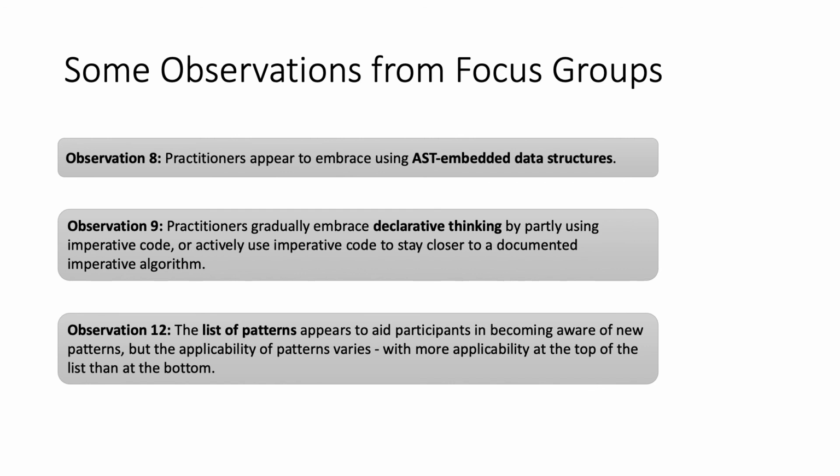Sometimes it happens that they have an algorithm that is specified maybe in a paper in an imperative way. And in that case, they stick to that way of describing it. It also seems that the list of patterns that we have is useful and it makes them aware of them. And it seems that the applicability of the patterns varies. So the patterns at the top are more used than the ones at the bottom.